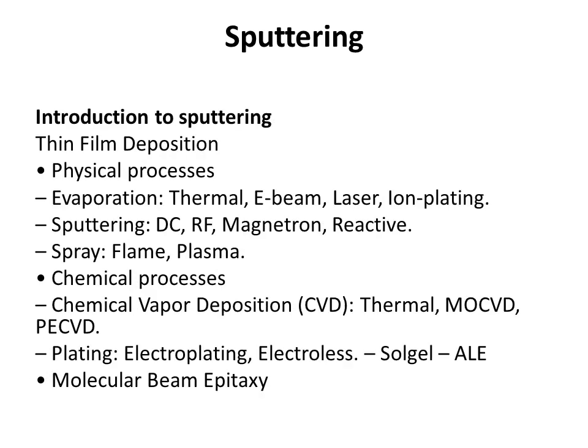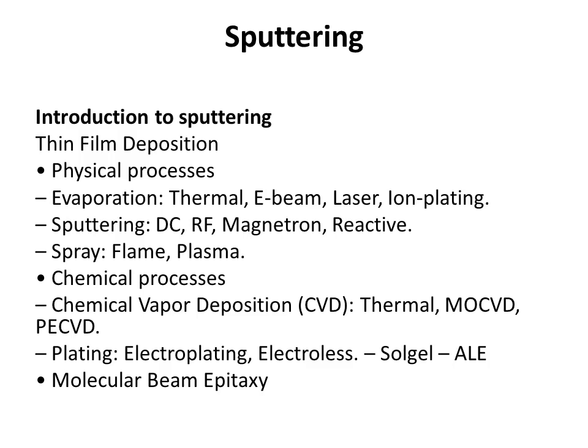Introduction to sputtering. By starting the introduction to sputtering, first of all we should understand thin film deposition. Thin film deposition is carried out by two processes: the physical process and the chemical process. The physical process can be done by evaporation, sputtering, and spray.